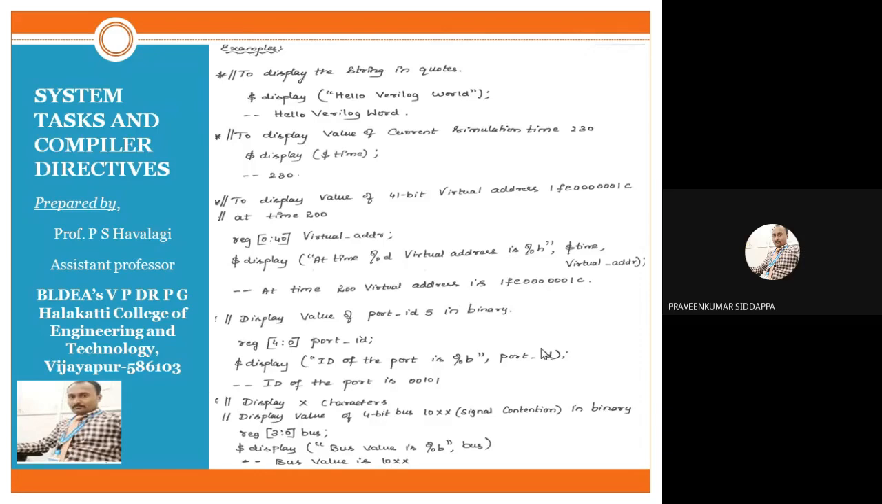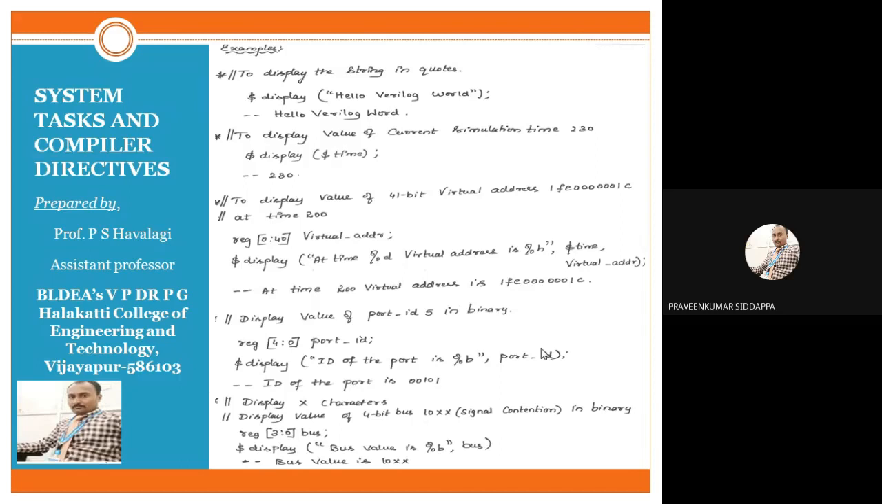Next, to display the value of a 41-bit virtual address, I have given that 41-bit virtual address, and it should be executed at 200 time units. So how will we write this in Verilog syntax? First, virtual address is a variable. Because of that, we should initialize it. So how are we initializing?